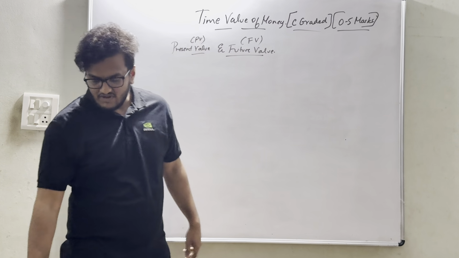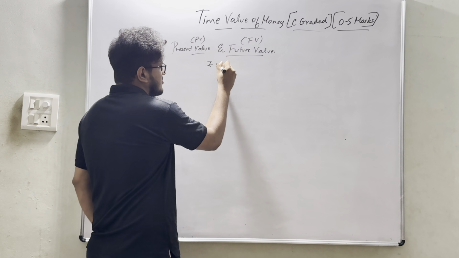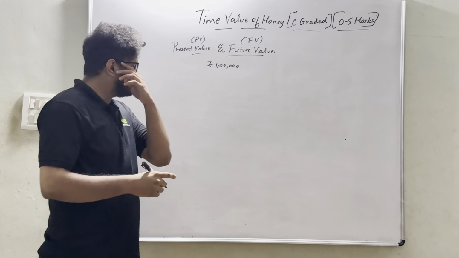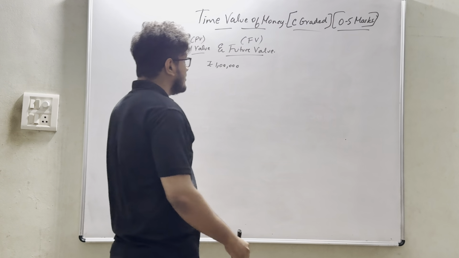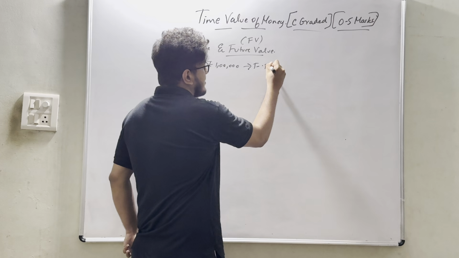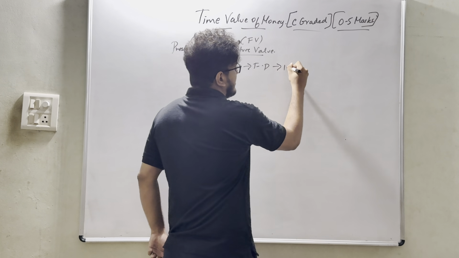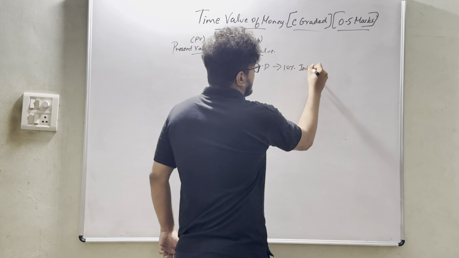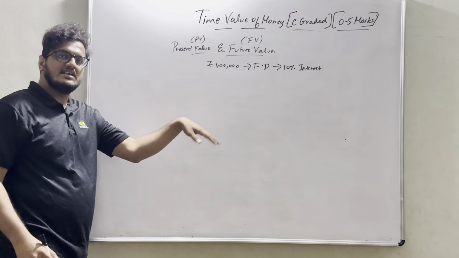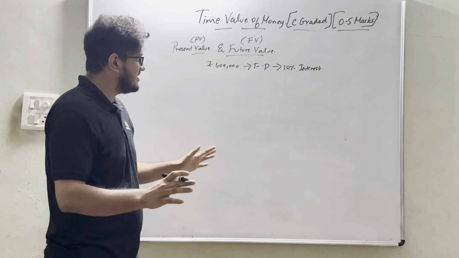Let's take one more simple example. I have rupees 1 lakh. 1 lakh is simple to calculate, that's why I am using the same figure. I have kept the 1 lakh rupees in an FD. Let's assume I am getting 10% interest. In this example, let's learn present value, future value, simple interest, compound interest, everything.